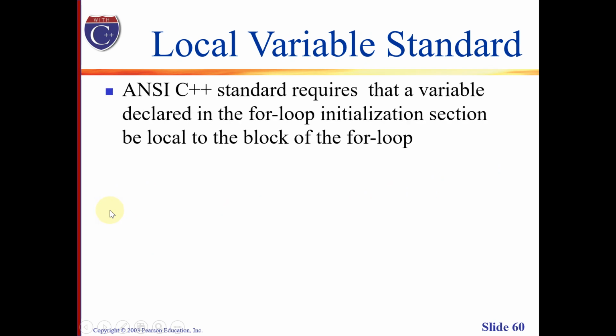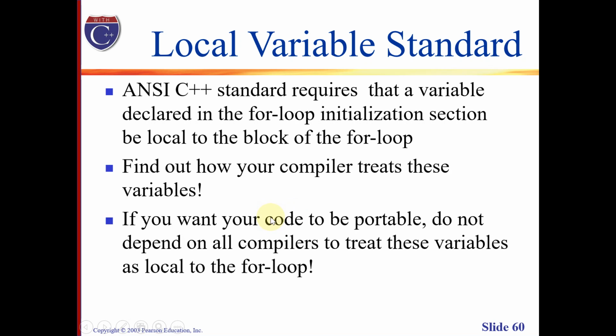Talking about variables, the C++ standard requires that a variable declared in the for loop initialization section should be local to the block of the for loop. Therefore, it is important to know how our compiler treats these kinds of variables. Thus, if we want our code to be portable, we should not depend on the compiler to treat these variables as local to the for loop, which means it is safer for us to have our variable declared outside of the for expression.